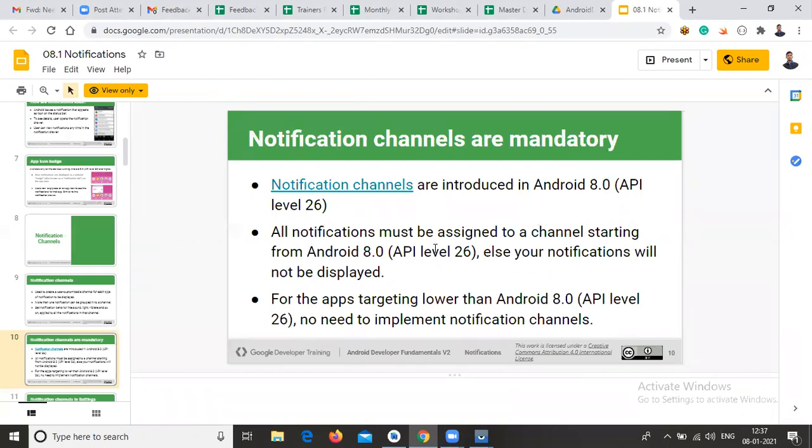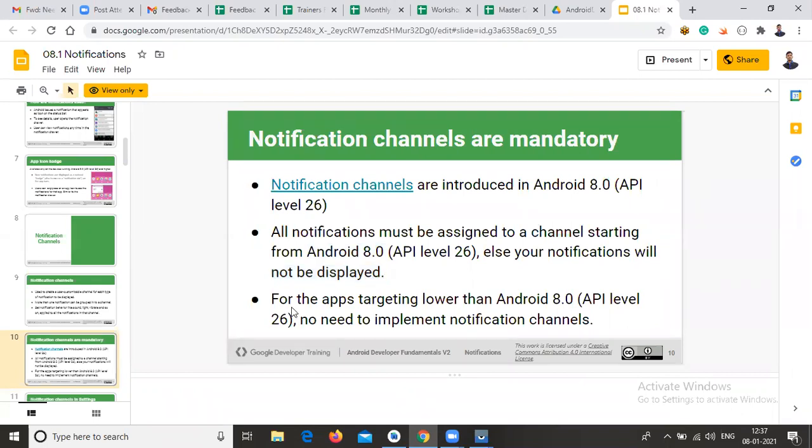All notifications must be assigned to a channel starting from 8.0, else your notifications will not be displayed. So if you are not using a notification channel on 8.0 or above phones, these notifications will not be displayed. Anyway, it is not a problem, I will show you practically, before adding the notification channel and after adding it.